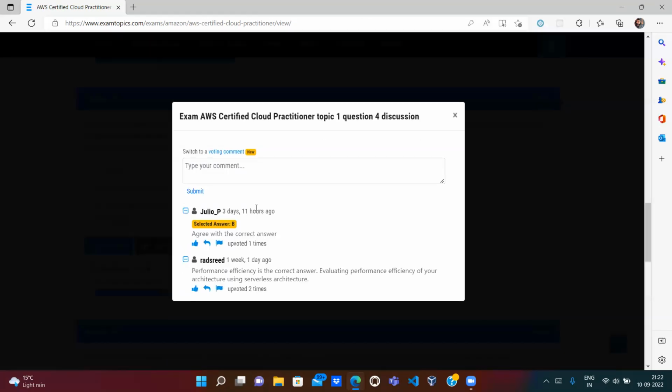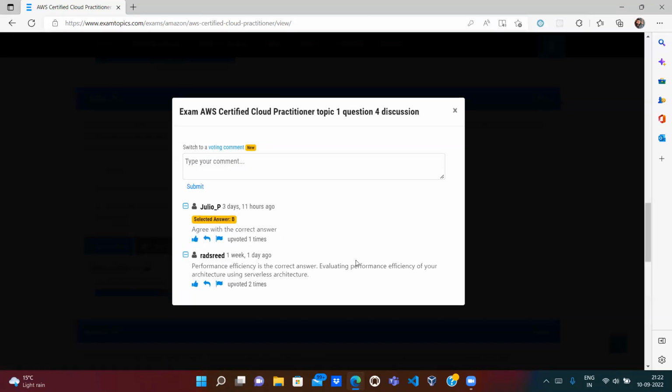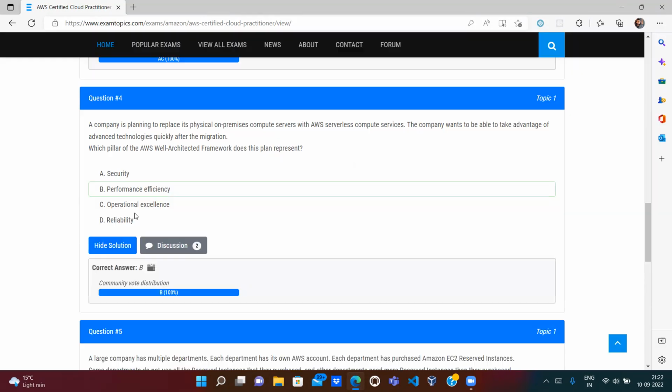So option B. Let's see what the other people say. They said performance efficiency is the correct answer: evaluating performance efficiency of your architecture using serverless architecture. So B looks correct.